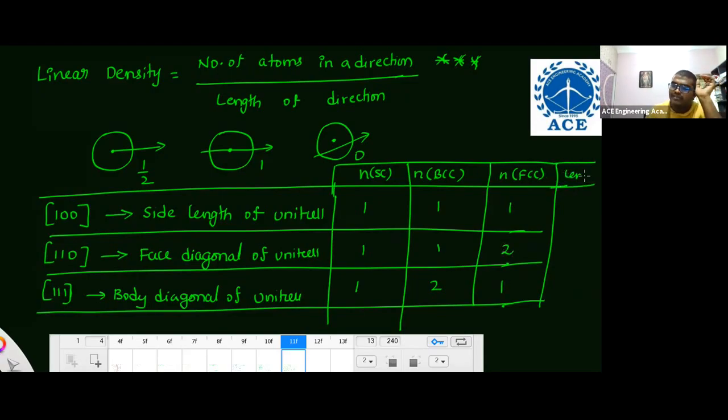And the length goes in the denominator, the length of the direction you take. In terms of a, you can take a, root 2 a, root 3 a. In case they ask you problems related to this, remember the table. In [1, 0, 0], linear density: simple cubic 1 by a, BCC 1 by a, FCC 1 by a, like that. You remember this.